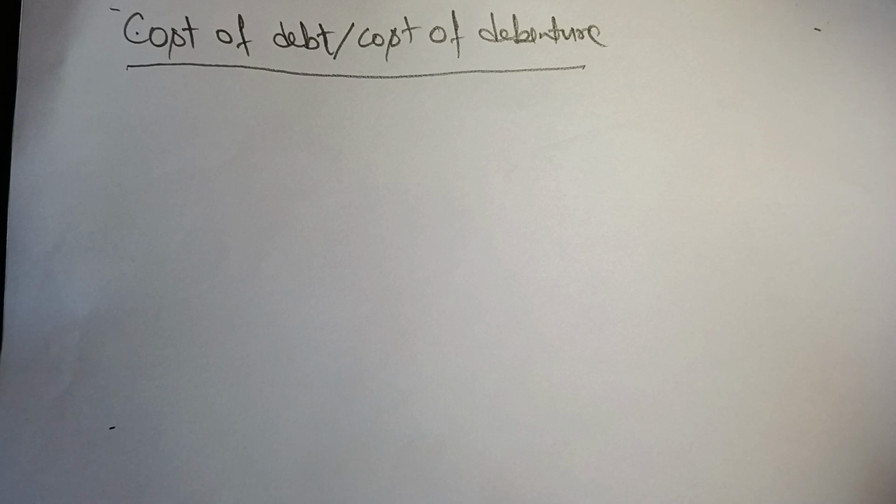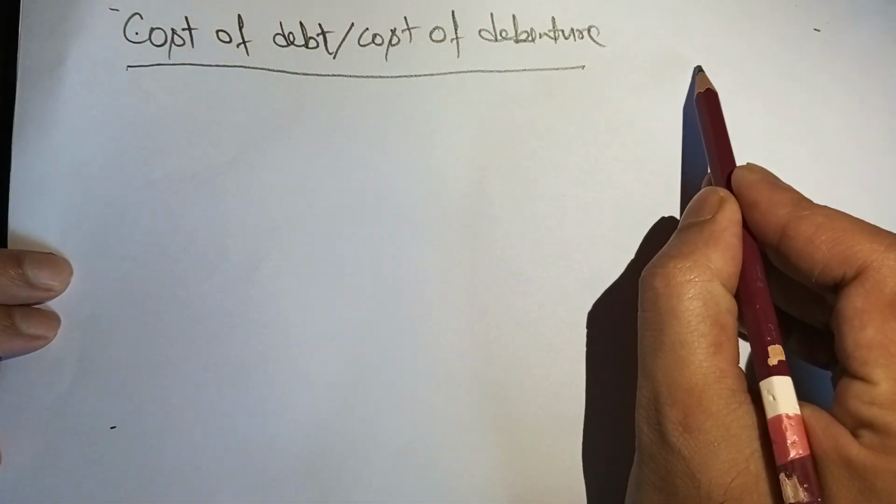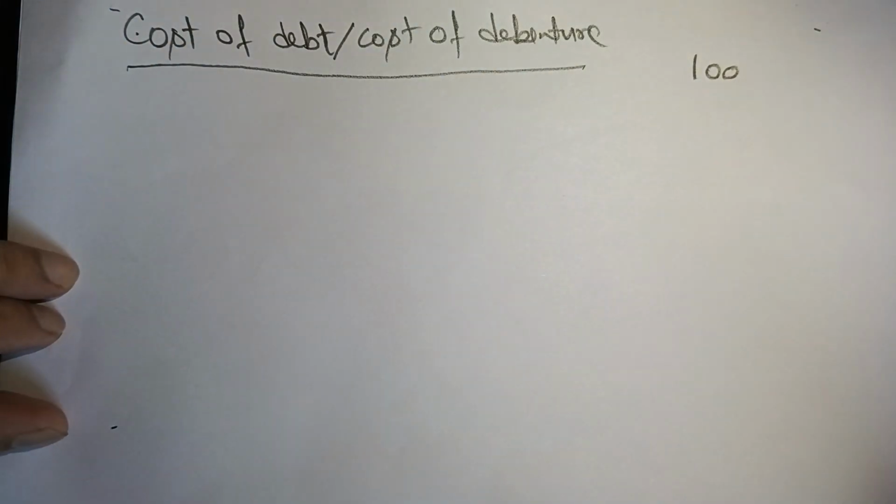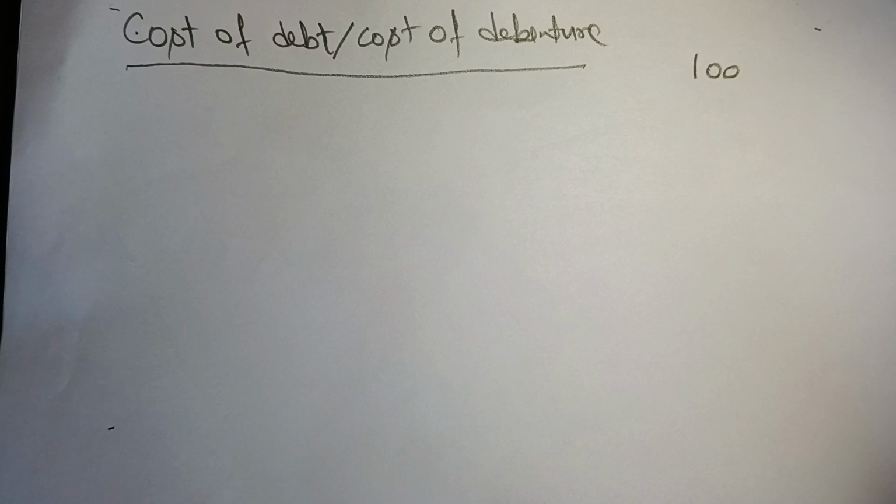I would take a very simple example. Suppose someone borrows rupees 100 from the bank today. You would be borrowing this money for some purpose, right? The bank will not be giving you this money for free.